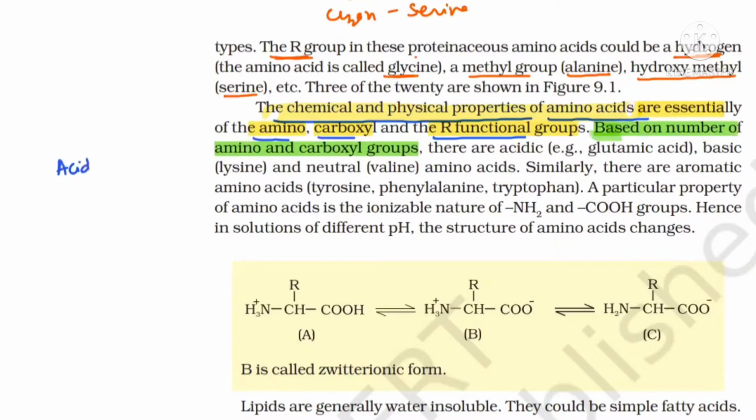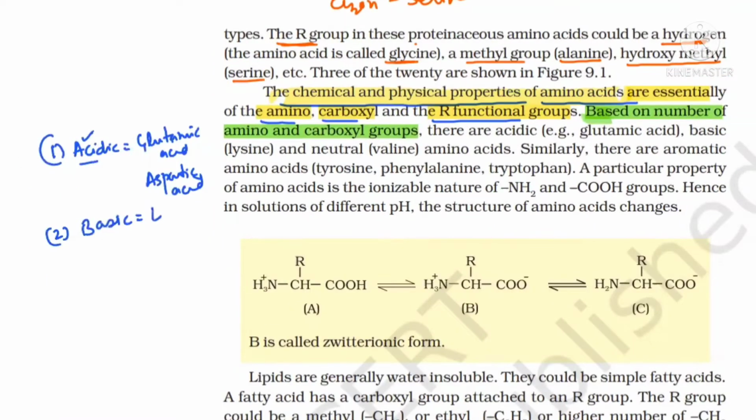Like acidic, an example is glutamic acid. So you can write here glutamic acid is an example of acidic. And one from mineral nutrition also you can write down. Another is aspartic acid. These are the two examples of acidic amino acid, where the carboxyl group is high in number. Is it clear? Then basic amino acid, if the amine group is more. Two examples, please write down, lysine and arginine. So acidic is glutamic acid, basic is lysine.